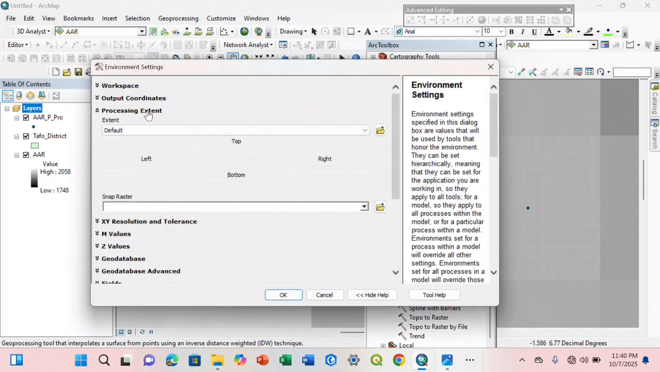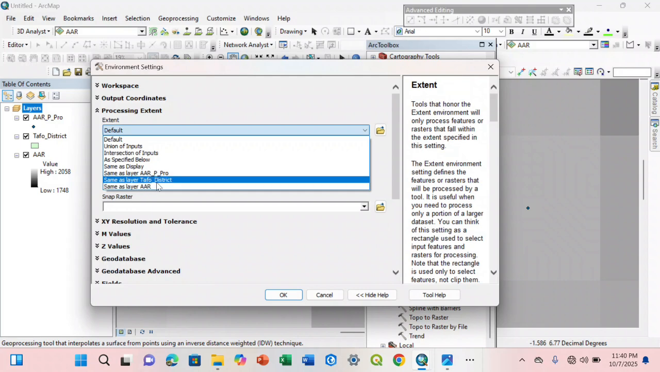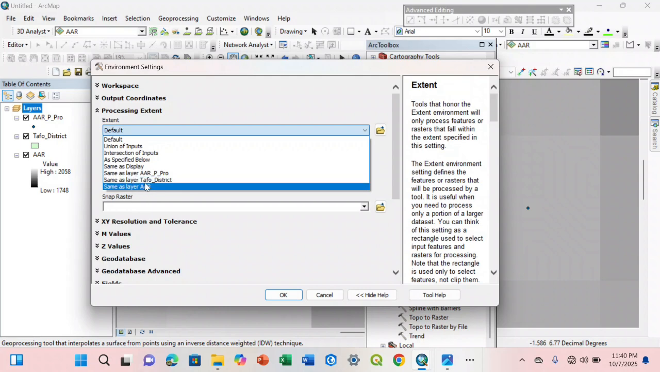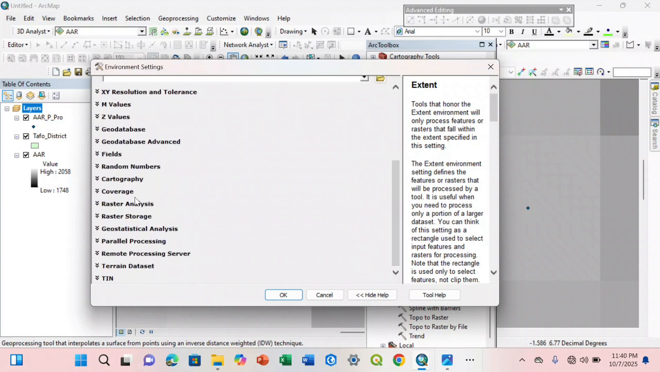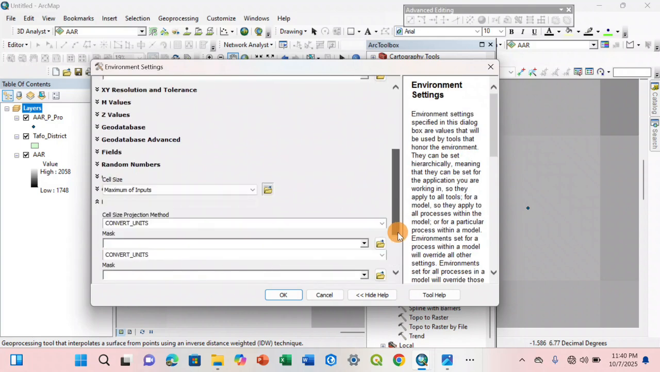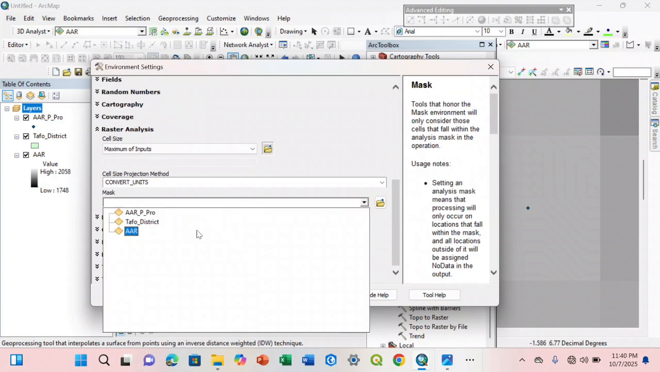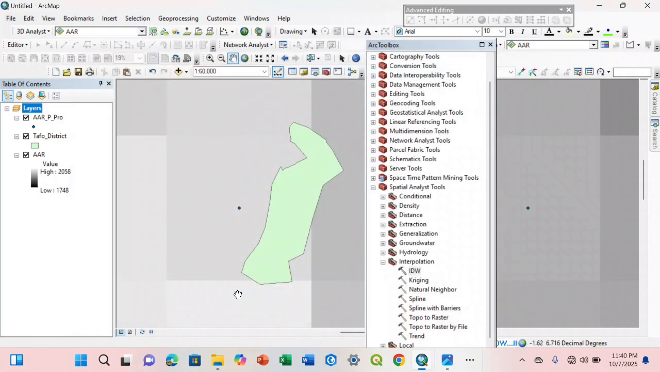So when you are done, then you come to the environment. So at the environment, processing extent, you select the boundary of your study area, same as layer TAFO district. Then you go to raster analysis. At the mask area, have you seen the mask? At the mask area, then you select the boundary of your district or of your study area. Then you click OK.